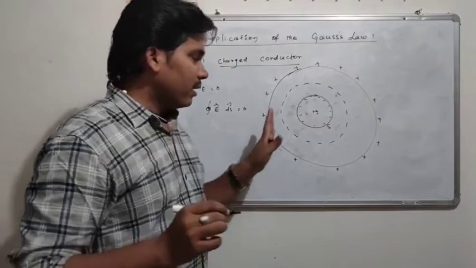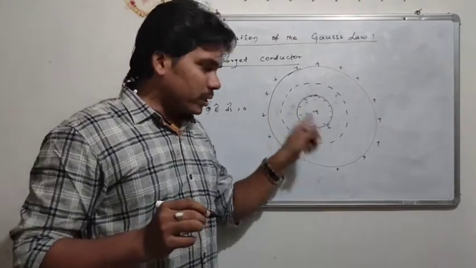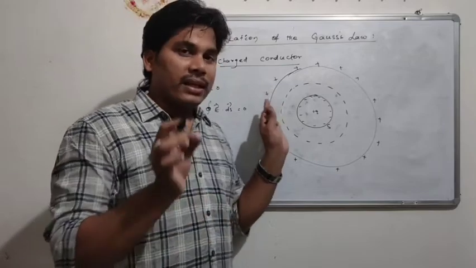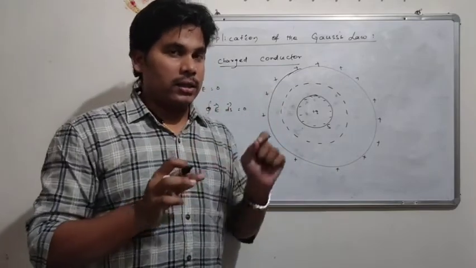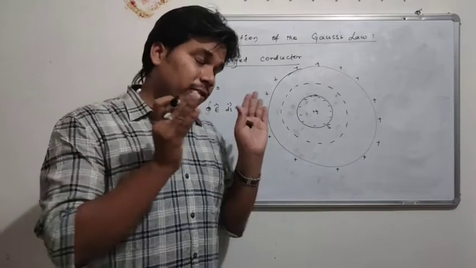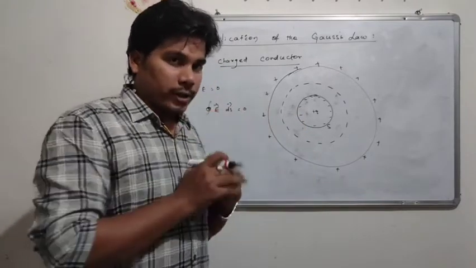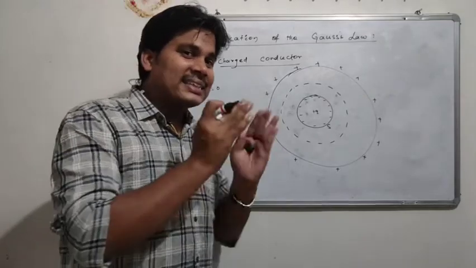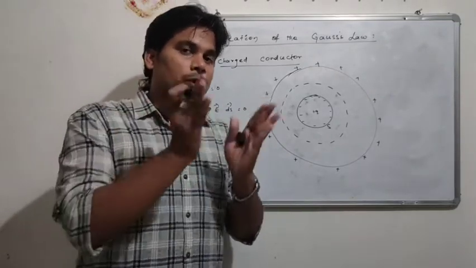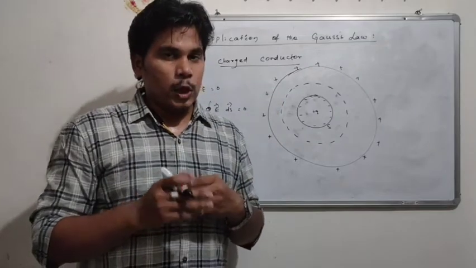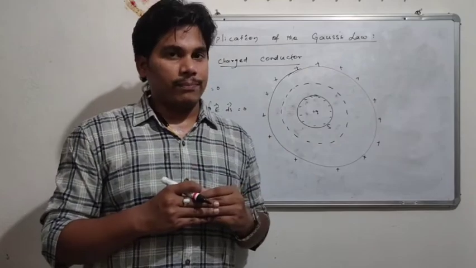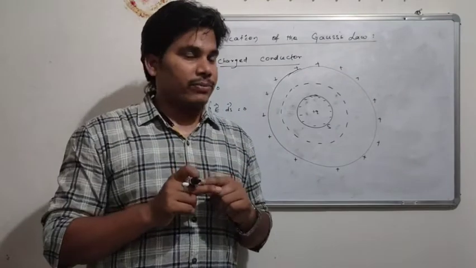Again, when I take a conductor, if I inject any charges inside the conductor, then charges will move over to the surface to make the inside of the surface charge free.